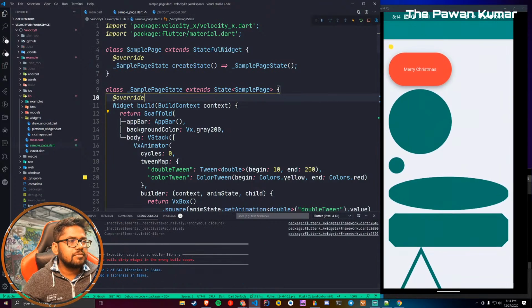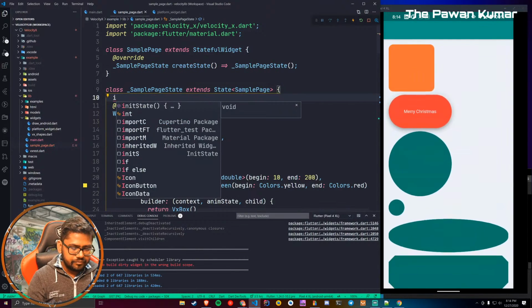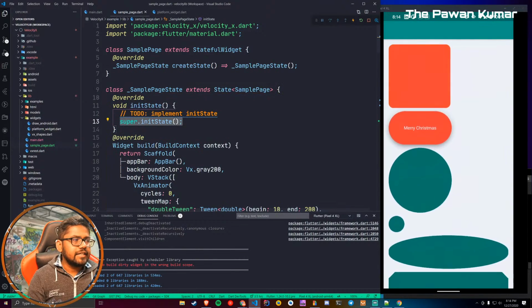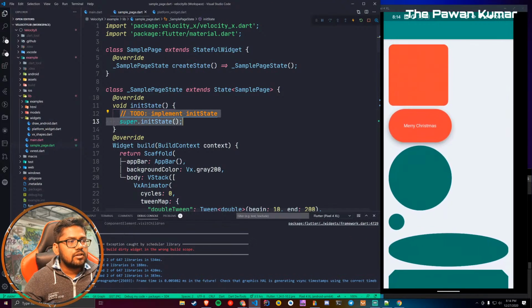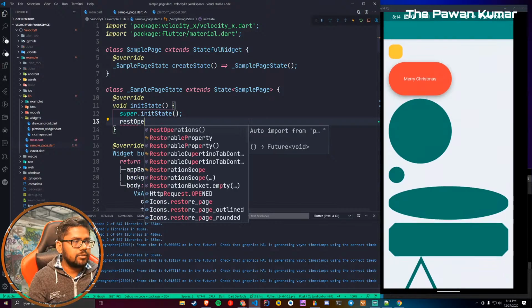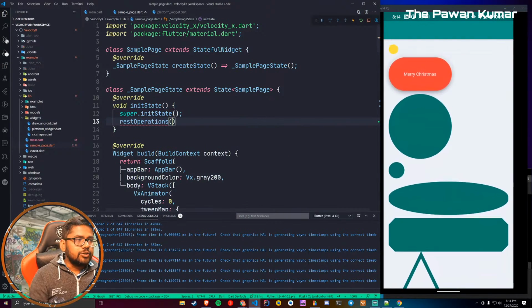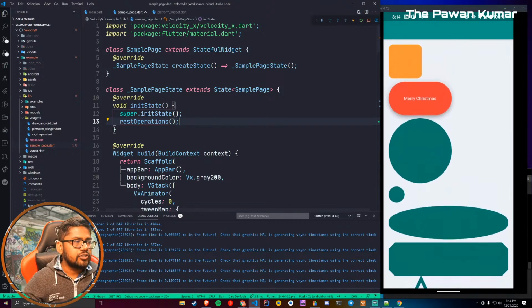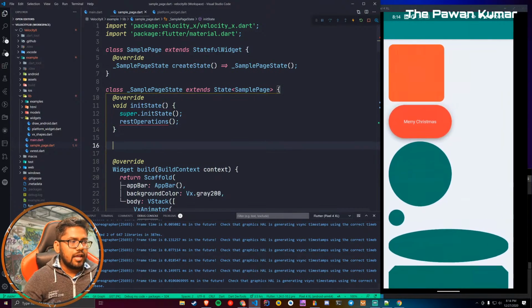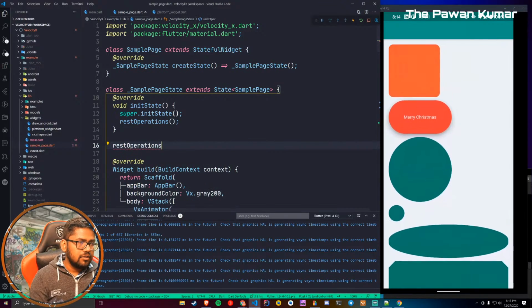Why am I doing this? Because I want to have the init state. And here in the init state, I'll just say, for example, rest operations. This is going to be very good, guys. Just wait and watch. Rest operations, and I can create this. This is a lot of work, by the way.